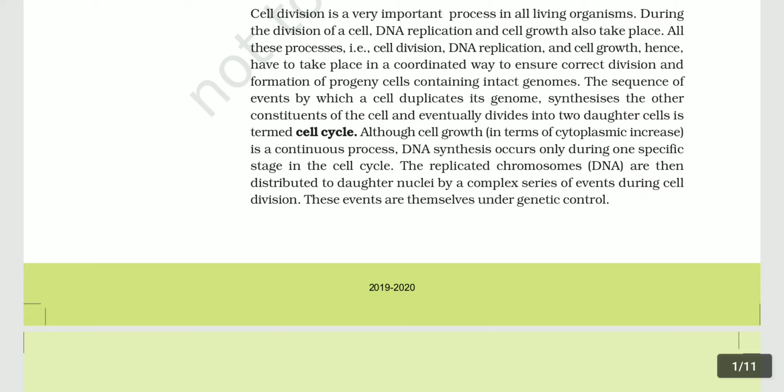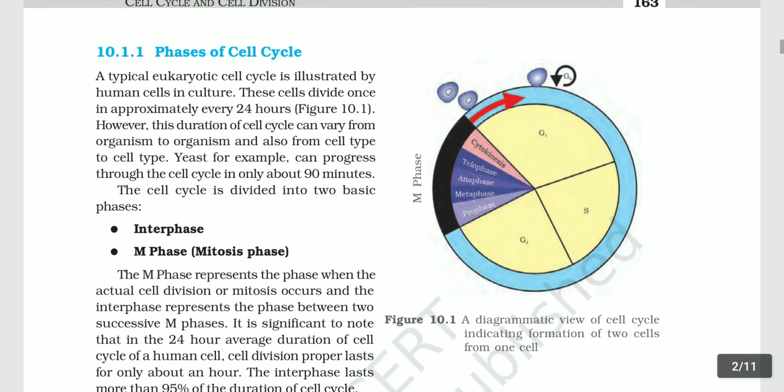The sequence of events by which a cell duplicates its genome, synthesizes the other constituents of the cell, and eventually divides into two daughter cells is termed cell cycle. Although cell growth in terms of cytoplasmic increase is a continuous process, DNA synthesis occurs only during one specific stage in the cell cycle. The replicated chromosomes (DNA) are then distributed to daughter nuclei by a complex series of events during cell division. These events are themselves under genetic control.